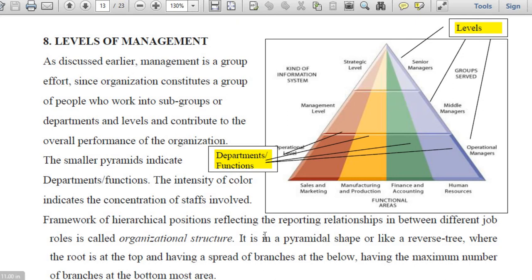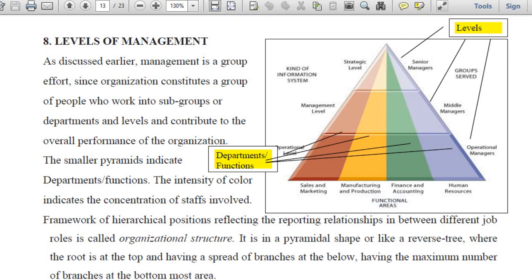Now you see, it's mentioned there. The framework of hierarchical position, you have already understood. So this is about this diagram, I guess you have understood. Departments are also known as functional areas. Another name for department is function. So whenever you learn or hear about functional areas, functional parts, functional segments in an organization, always synonymize that with the word department. Understood?